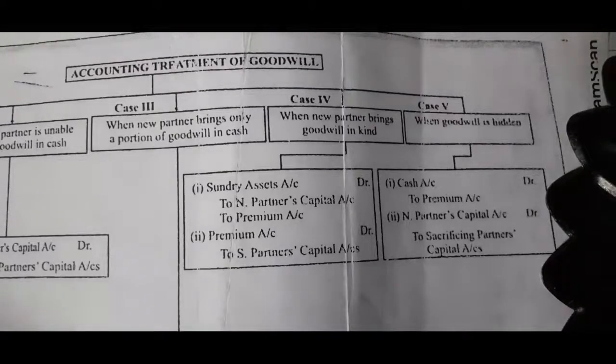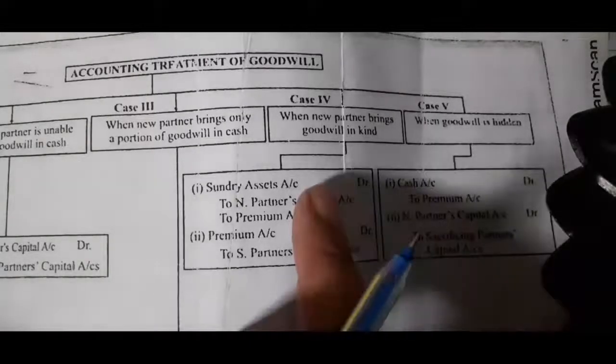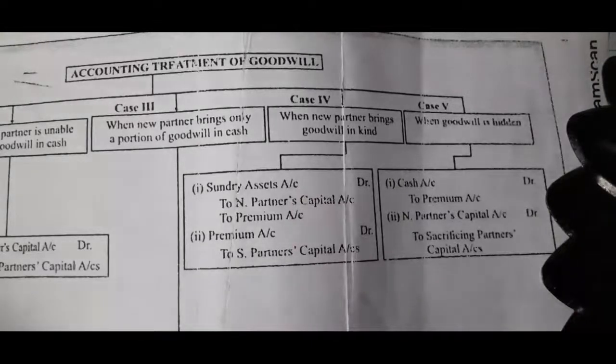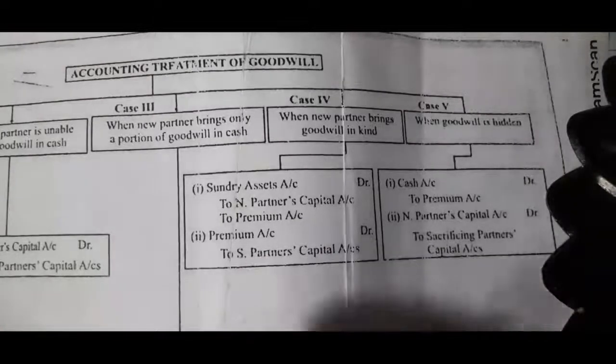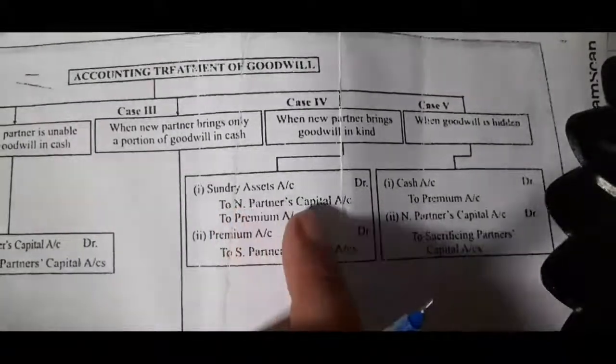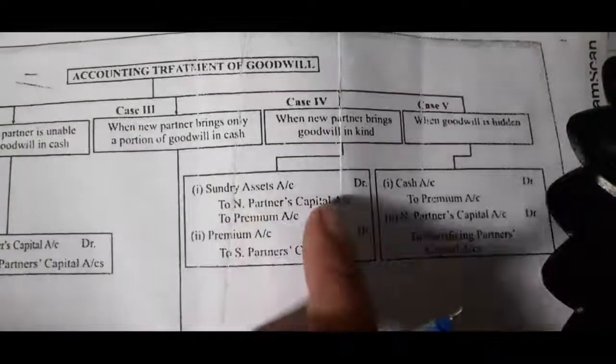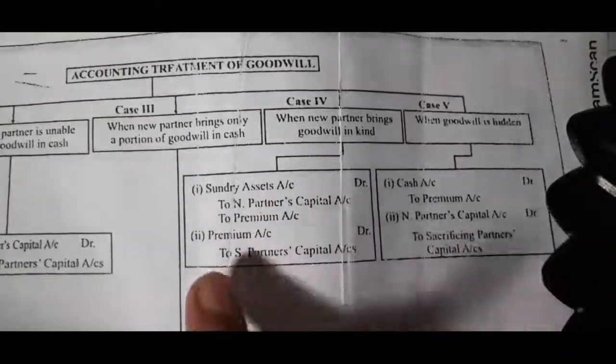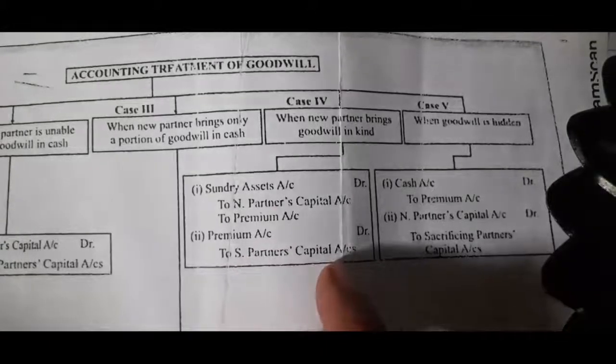So children, today we will discuss two other cases related to journal entries. Three cases I had already explained in previous videos. So children, our fourth case is when a new partner brings goodwill in kind. When a new partner brings goodwill in kind, at that time we will prepare both journal entries. First, sundry assets account debit to new partner's capital account and premium account. Second, premium account debit to sacrificing partner's capital account.